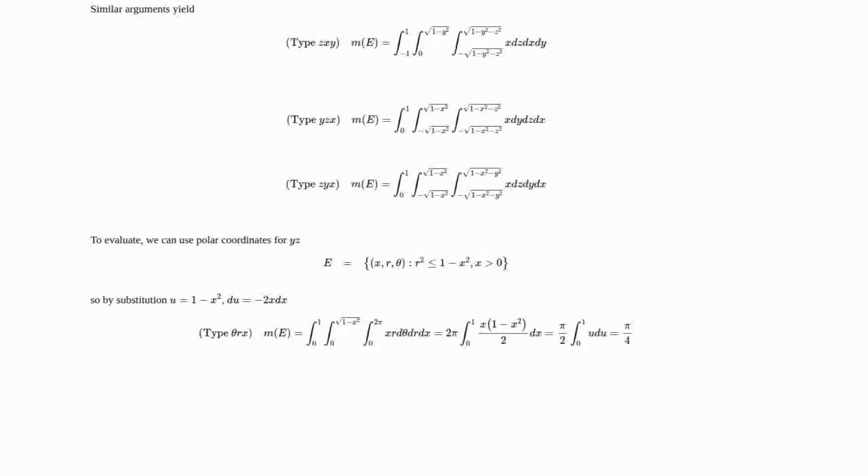And so we're left with the outer integral from 0 to 1 of x times 1 minus x squared over 2 dx. Well, just making the substitution now that u is equal to 1 minus x squared, we wind up with that being 1/4 of the integral from 0 to 1 of u du, which is equal to pi over 4.